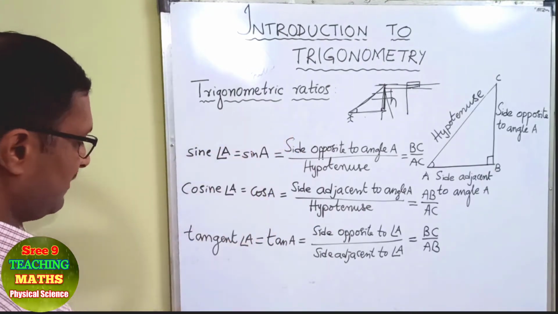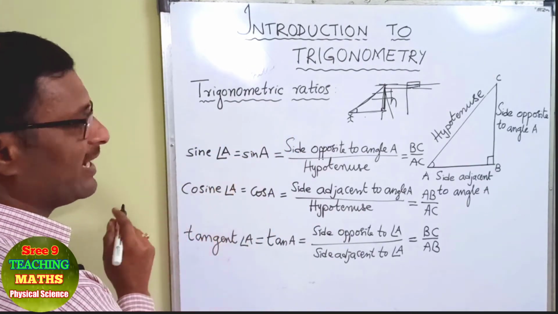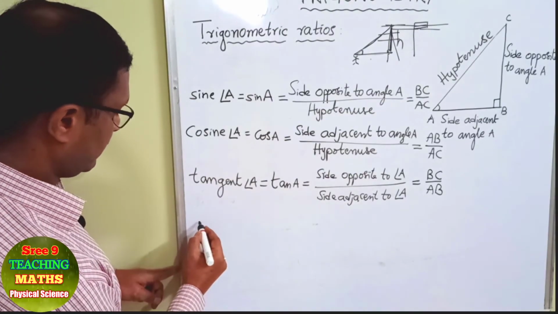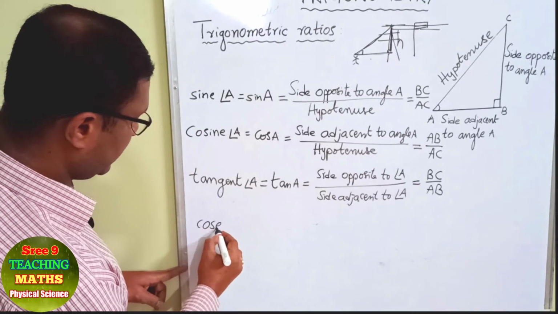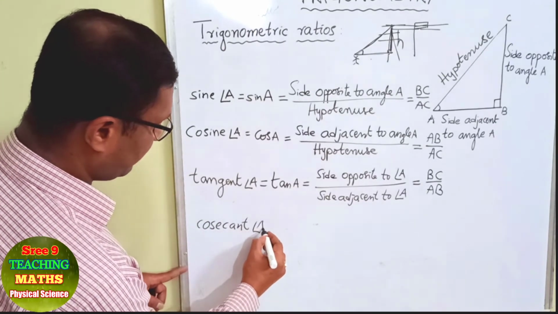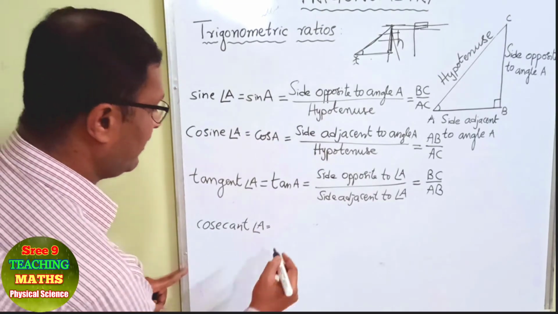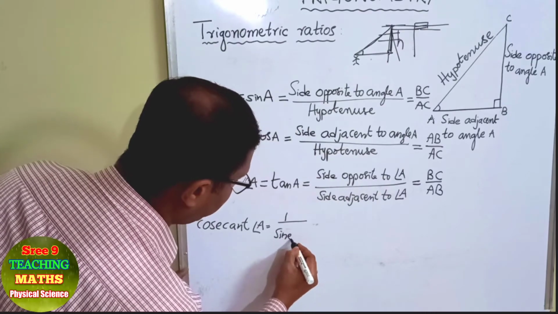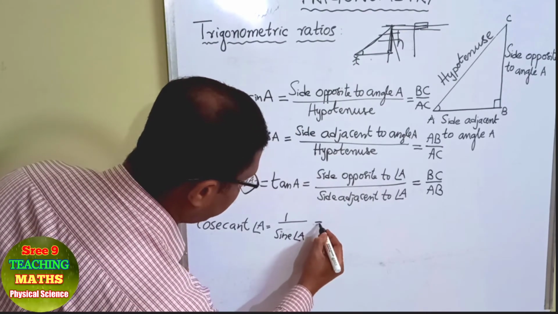The fourth one is the reciprocal of sine of angle A, which is cosecant of angle A.